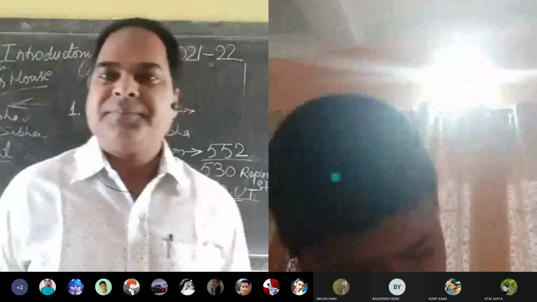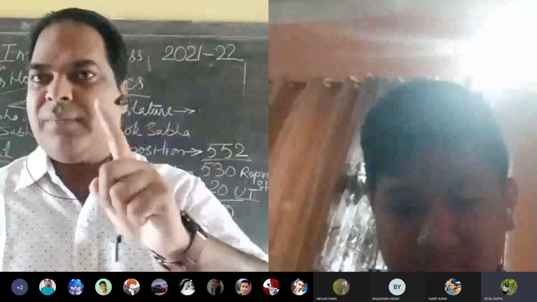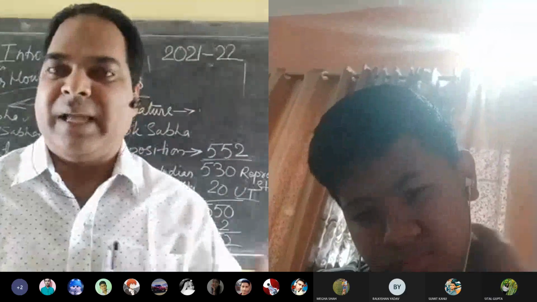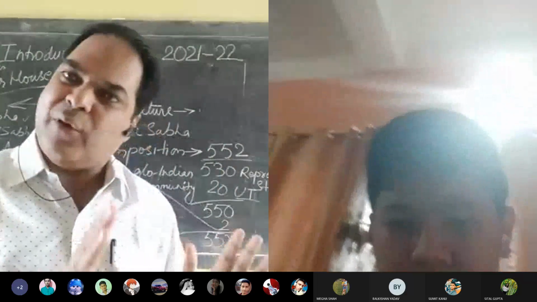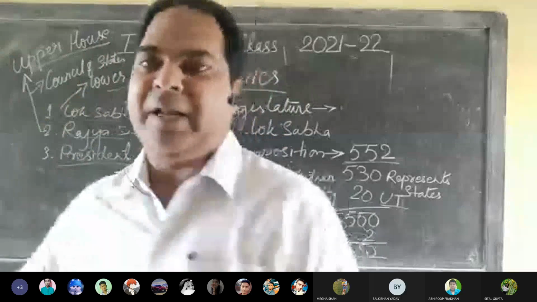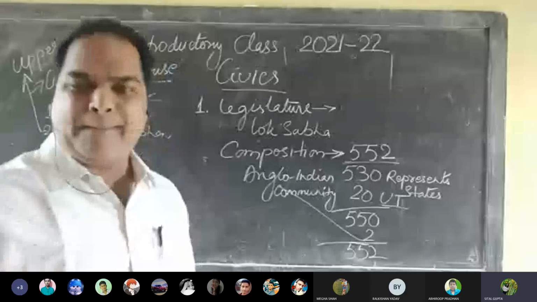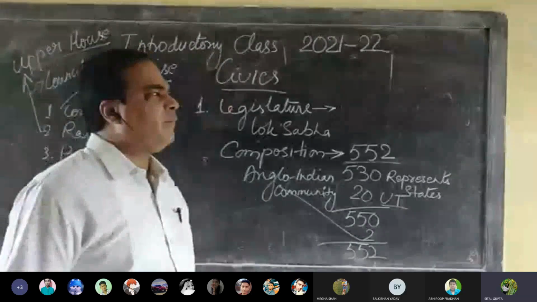Is that clear? Yes, sir. Sir, I have a question. If Anglo-Indian representation is not there, just a minute. If Anglo-Indians are represented properly, then these 2 members will not be nominated by the president. Yes, Sheetal. So why are an equal number of members not represented by every state?